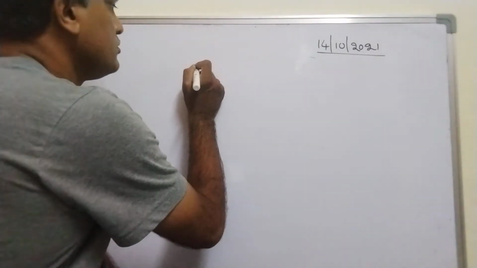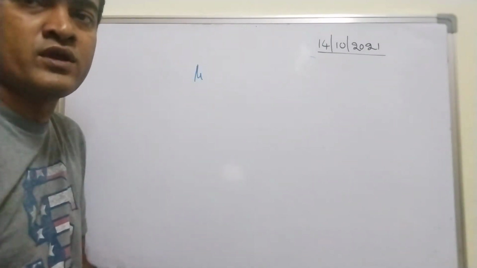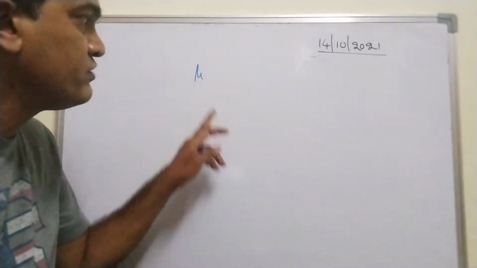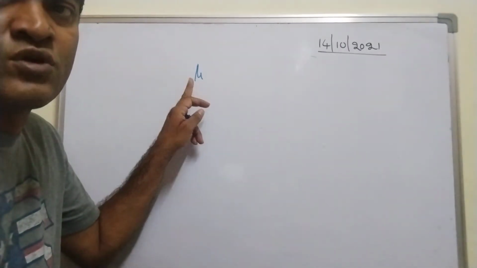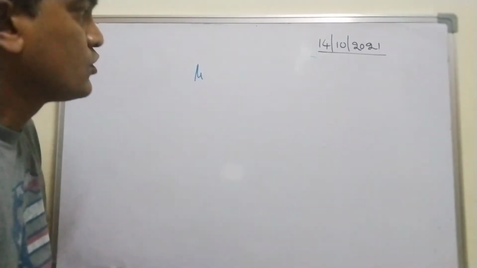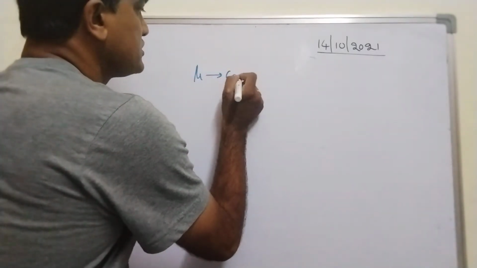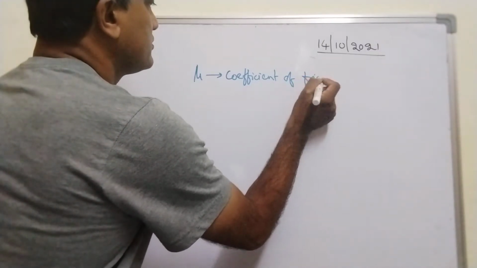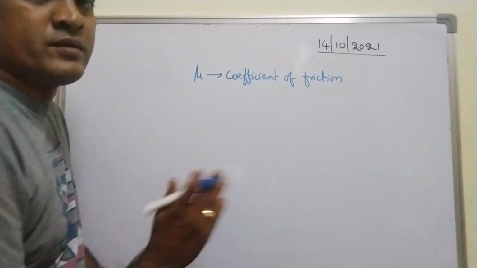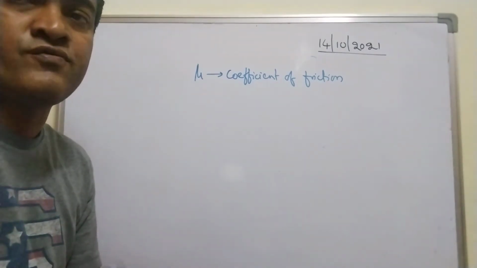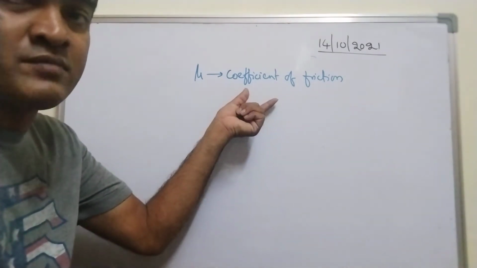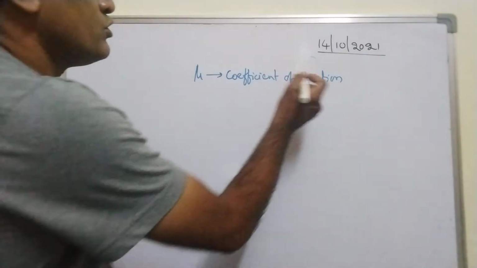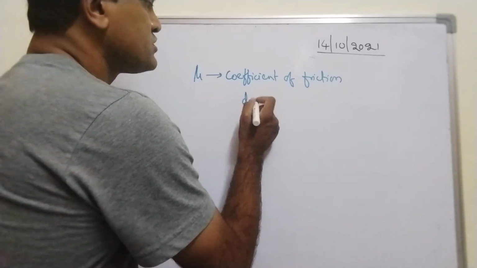Now, what is the unit of mu and on what factors will mu depend? First point, whether you take mu s or mu k or mu r, all the three will come under mu only. This is called coefficient of friction. I am removing the front word. It can be static, it can be kinetic, or it can be rolling. All I am writing as mu. Right?